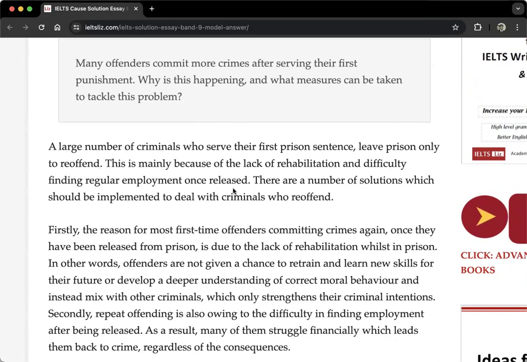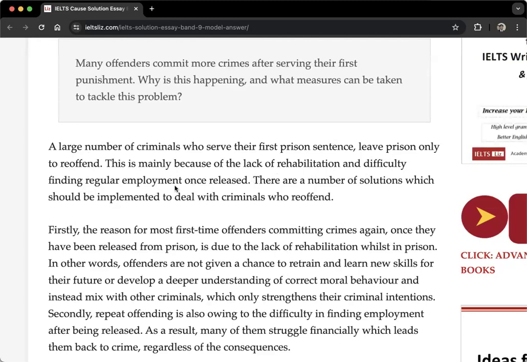This sentence is about the roots. So you see, it's asking, why is it happening? And the author says, this is mainly because of the lack of rehabilitation and difficulty finding regular employment once released. So two problems here, yes? Two reasons. First one is the lack of rehabilitation. Rehab, you know? Rehabilitation means living again, like living in society with people again, yeah? And then it's difficulty, so it's hard to find a regular job after prison. So these are two reasons why this is happening.